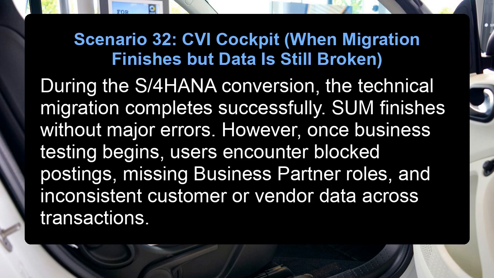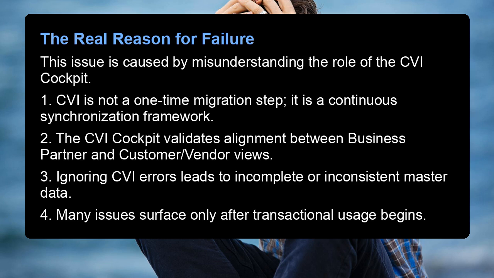Scenario 32, CVI cockpit. When migration finishes but data is still broken. During the S/4HANA conversion, the technical migration completes successfully. Some finishes without major errors. However, once business testing begins, users encounter blocked postings, missing business partner roles, and inconsistent customer or vendor data across transactions. The real reason for failure.